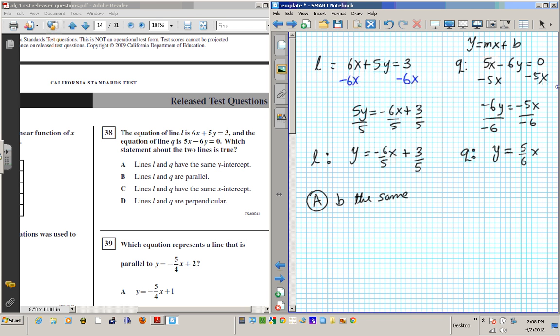Do they have the same b? Let's look. For the first one, b is 3 over 5. This one, the b is 0, so no. These are different. B, lines are parallel.